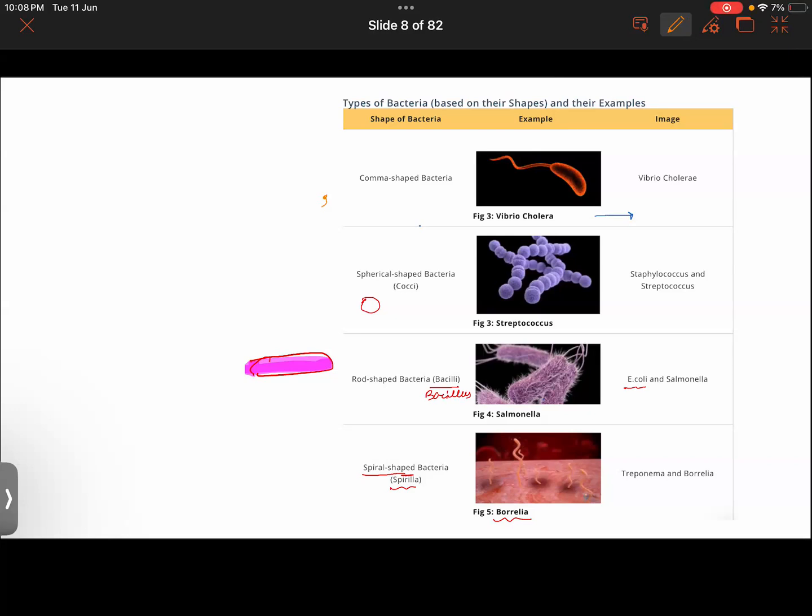So we learned that bacteria are microscopic living organisms that have only one cell. And if you have just one bacteria, it will be called a bacterium. Bacteria can be found all over the world, including in your body. They are on your skin, in your mouth, in your digestive system. They are almost everywhere. And we have seen that the number of bacterial cells is more than the number of cells in your body.